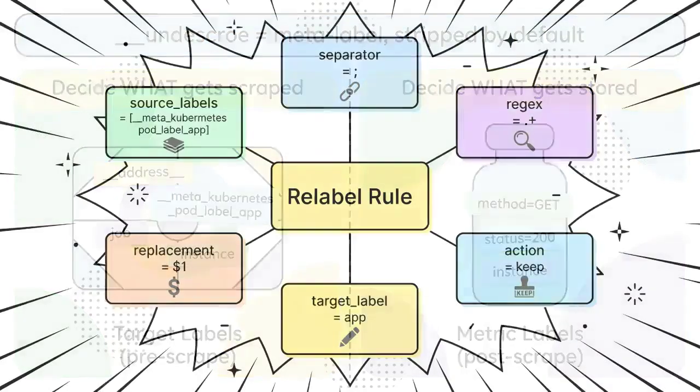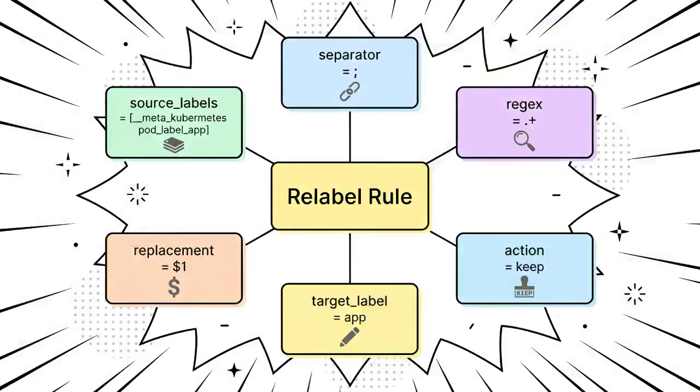Every relabel rule has 6 fields. source_labels picks the labels to read. Separator joins multiple sources. Regex tests the joined value. Action says what to do on match. target_label names the new or modified label. Replacement supplies the new value, with back references like $1 and $2 pulling captures from the regex. Memorize these 6 and you can read any rule.